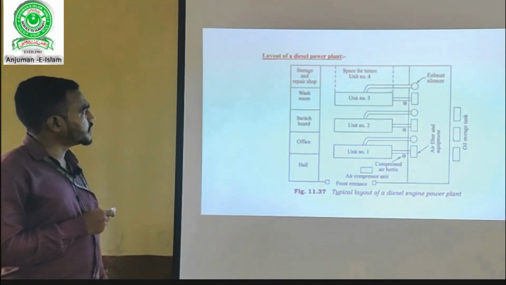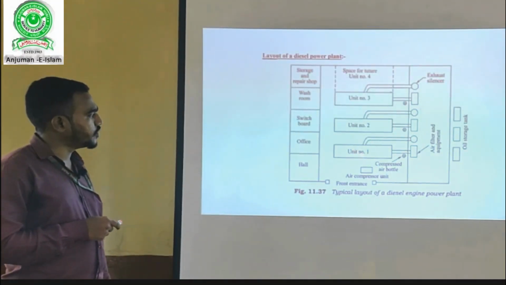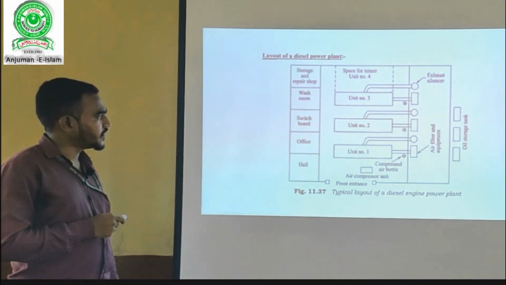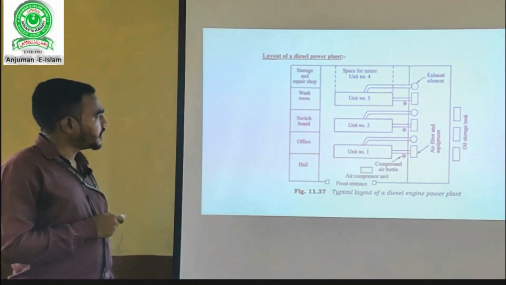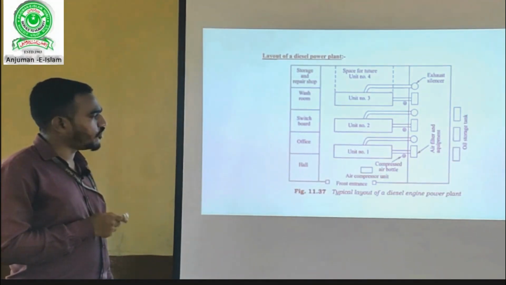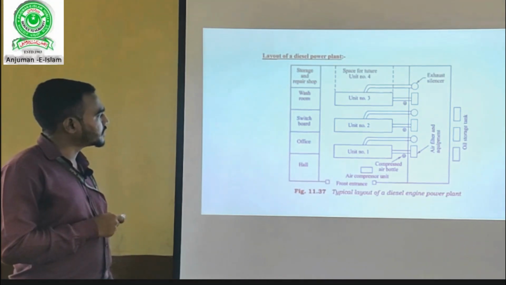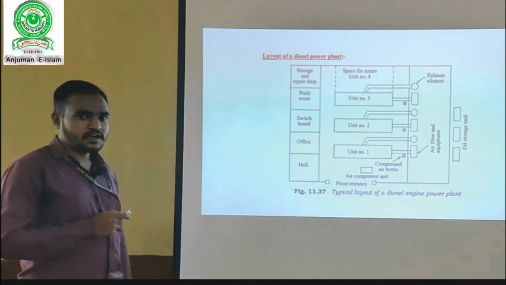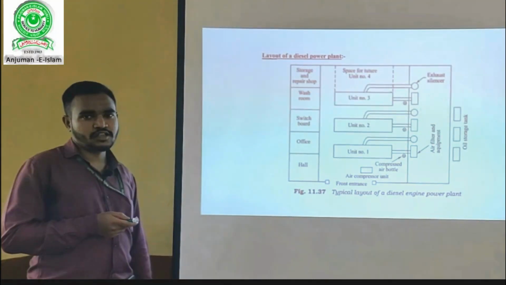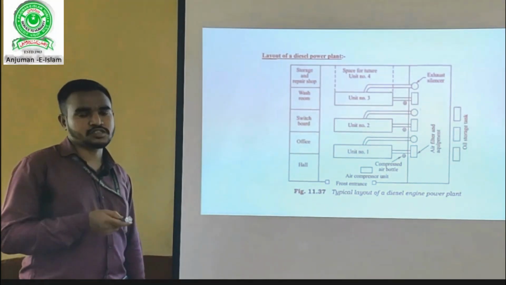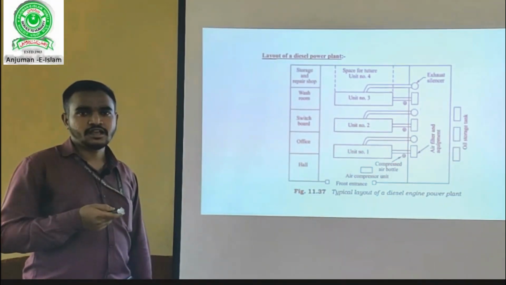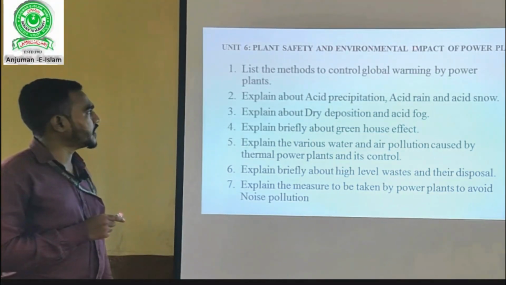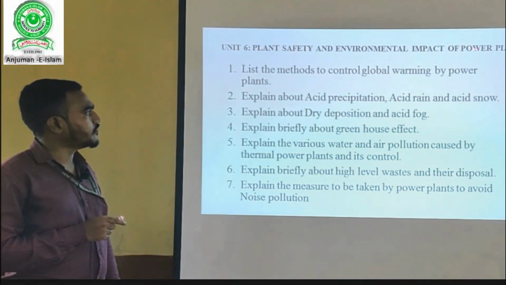This is the layout of diesel power plant. Dear students, as you can see, unit 1, unit 2, unit 3. These three are separate diesel generators, DG sets, and this is the general layout of an office. This is hall, office, switchboard, washroom, storage and repair shop. As I have already said, diesel generator or DG sets are used as a backup system, not as the regular electricity supply. Our last unit, that is unit 6, is plant safety and environmental impact of power plant.